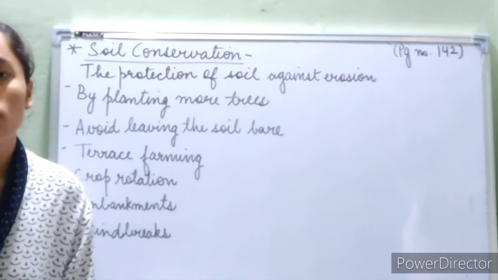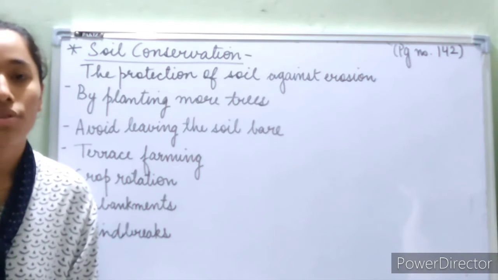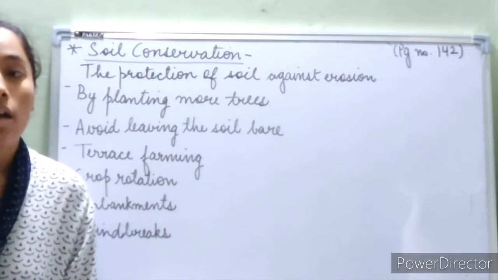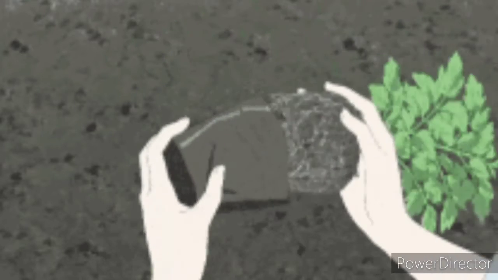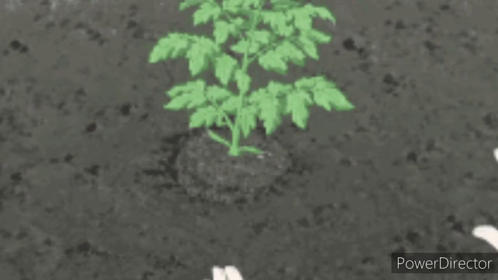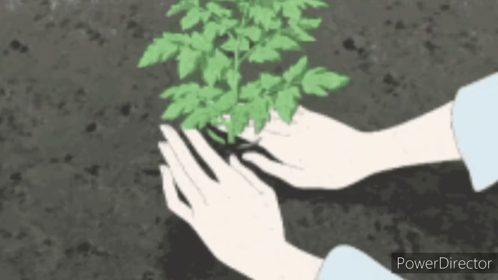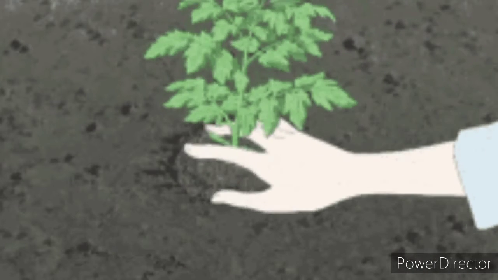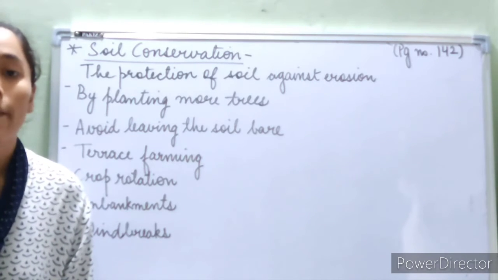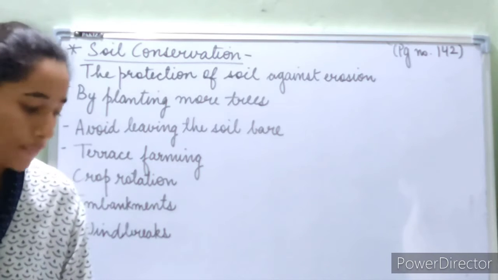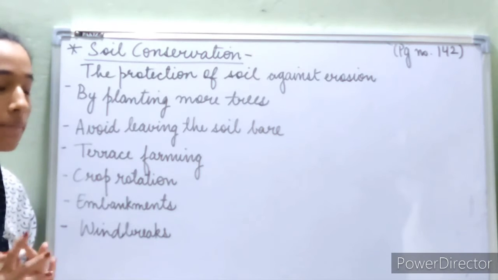So in between seasons, for example, in summer season, an agriculture of some crops was done, and after the harvest, no other crop is going to be sown in the soil. So we can grow any crops in between. We can grow grass on it, so that the soil does not become loose and does not get eroded, and that prevents soil erosion, and it helps the soil remain healthy and nutritive. So these are the 2 points. Both of them relate to planting trees and planting plants.